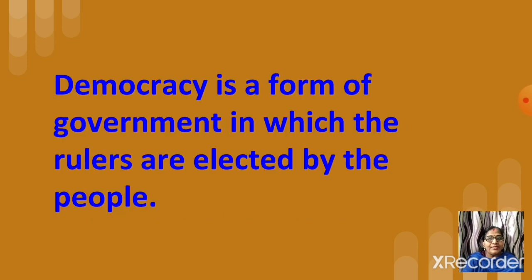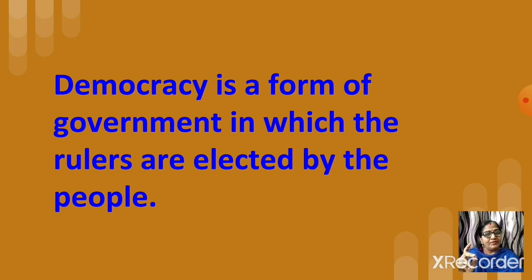We have already done this lesson. So I'm sure you know the simple definition of democracy. Let's begin with this definition only. So what is the definition of democracy?